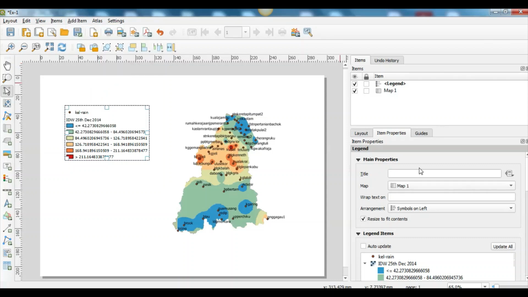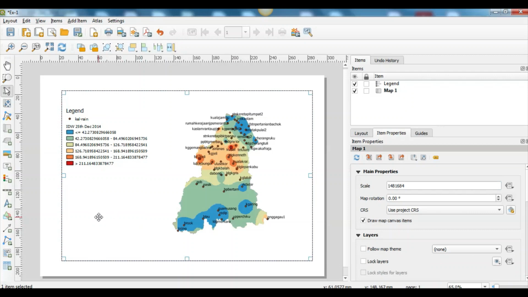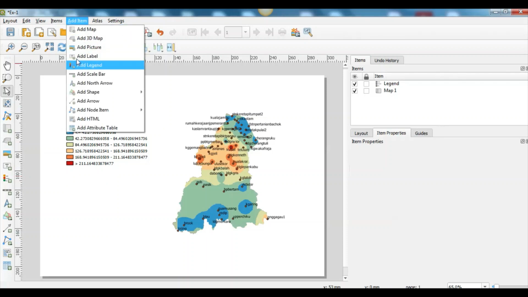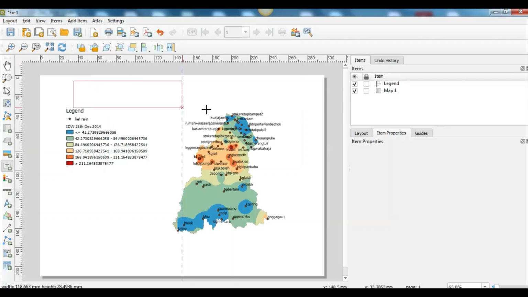But before that we can give it name as legend under title and then click OK. Next maybe we want to rename the map.